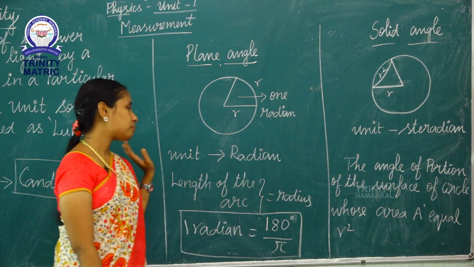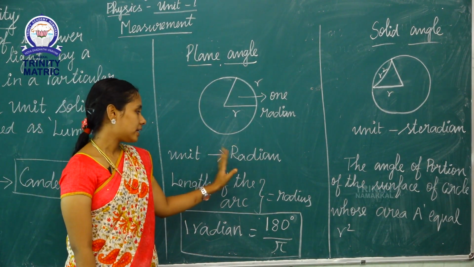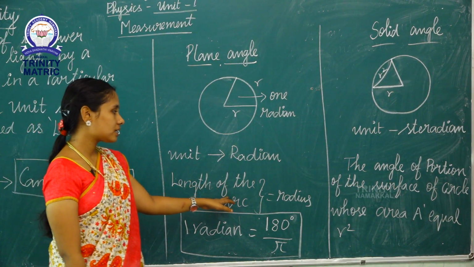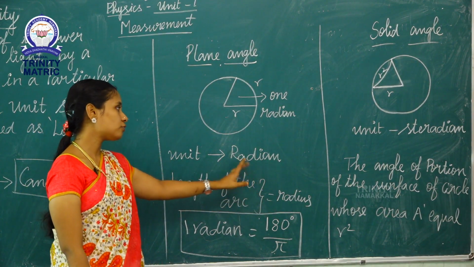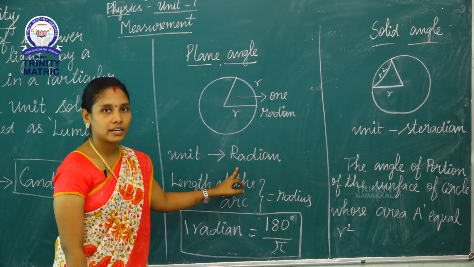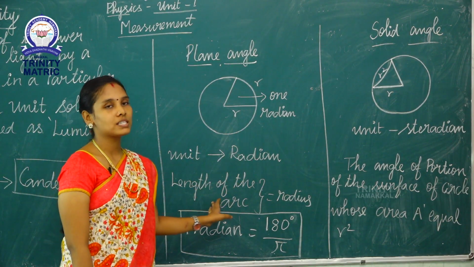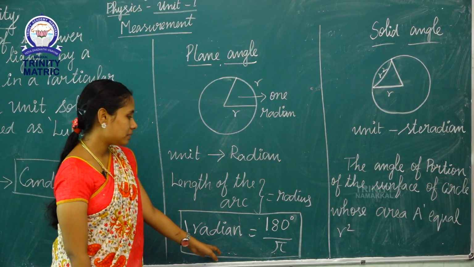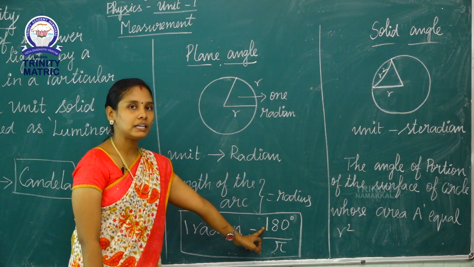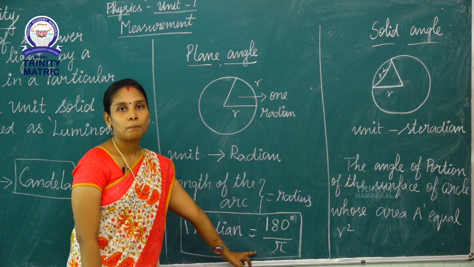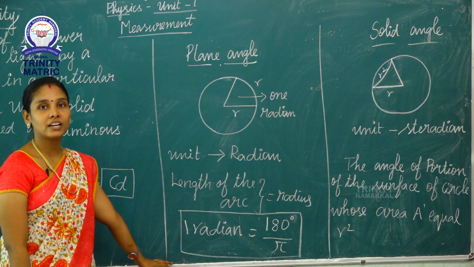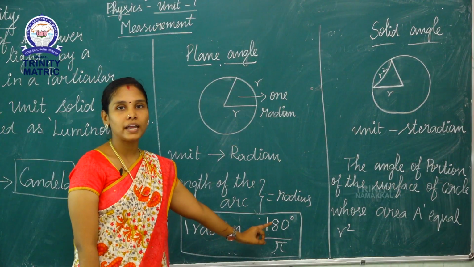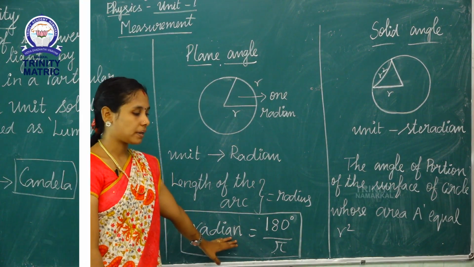The SI unit of plane angle is radian, and the length of the arc is equal to the radius. The formula is 1 radian is equal to 180 degrees divided by pi.